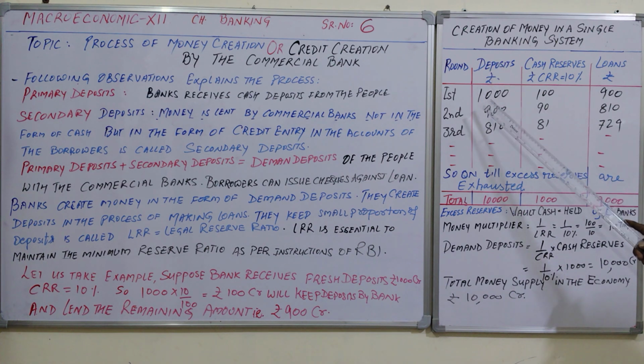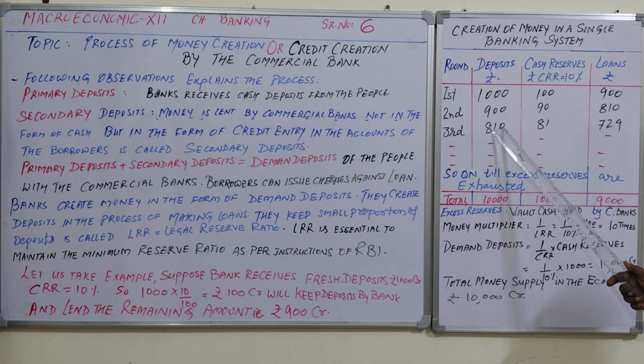So the deposit of the public in the country is rupees 1000 crore. 10% of 1000 crore is 100, which will be kept with the RBI, and the rest is loaned by the commercial banks. And this loan again goes through the process in the second round. Again 10%: 900 minus 90 is 810, and then 10% of 810. Similarly, this process will continue. And how will this total of 10,000 come? Now, excess reserve is also known as vault cash held by the commercial bank.